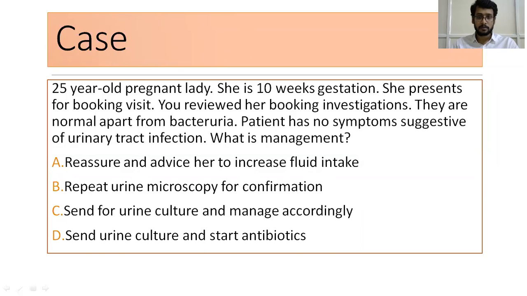So I'll brief you. A 25-year-old female at 10 weeks gestation presented with investigations normal apart from bacteriuria, with no symptoms suggestive of UTI. How do you manage? Do you reassure and advise her to increase the fluid intake, or repeat urine microscopy for confirmation, or send for urine culture and manage accordingly, or send culture and start antibiotics?